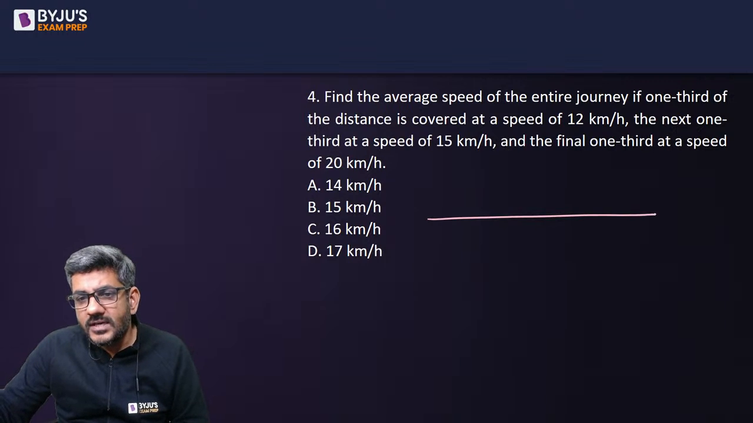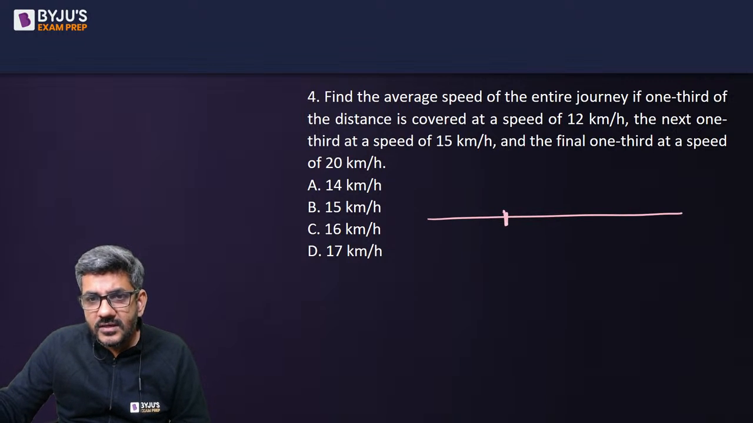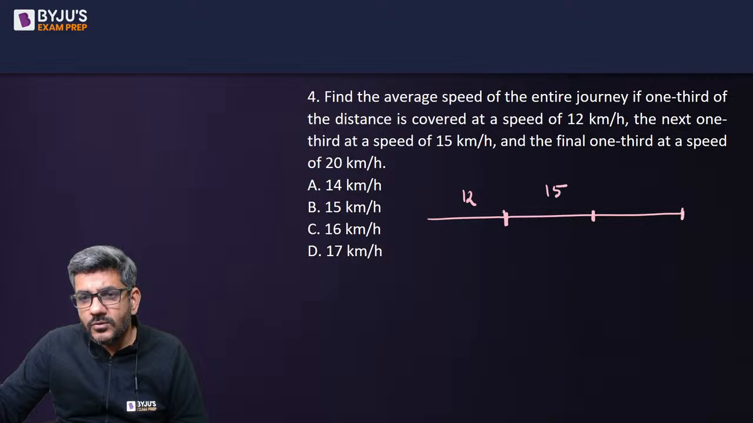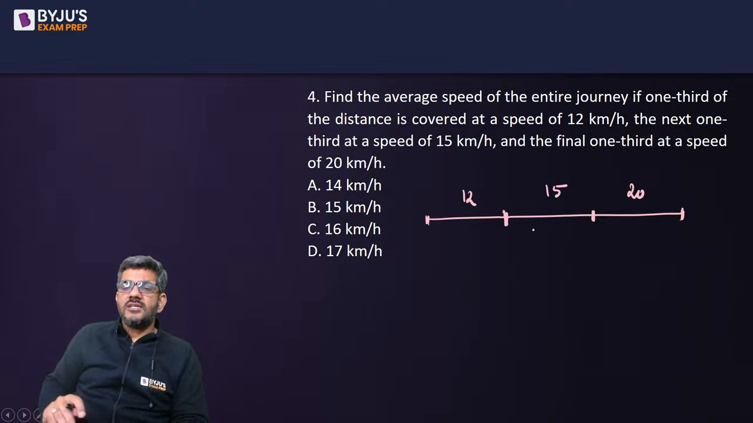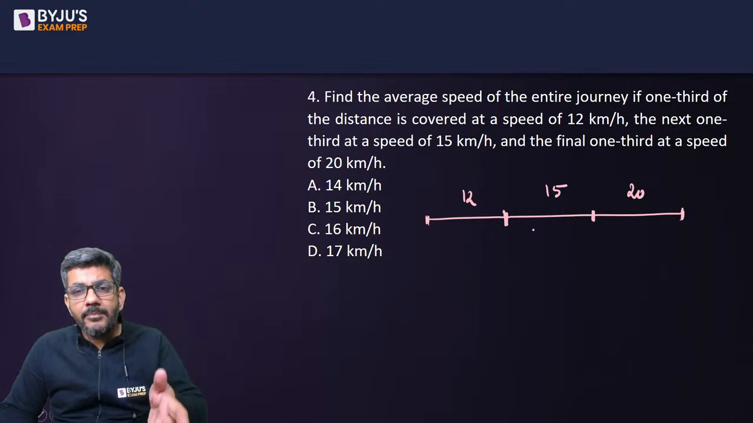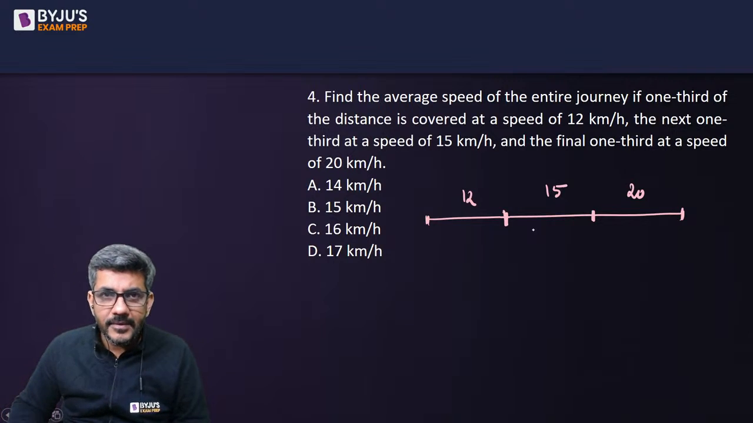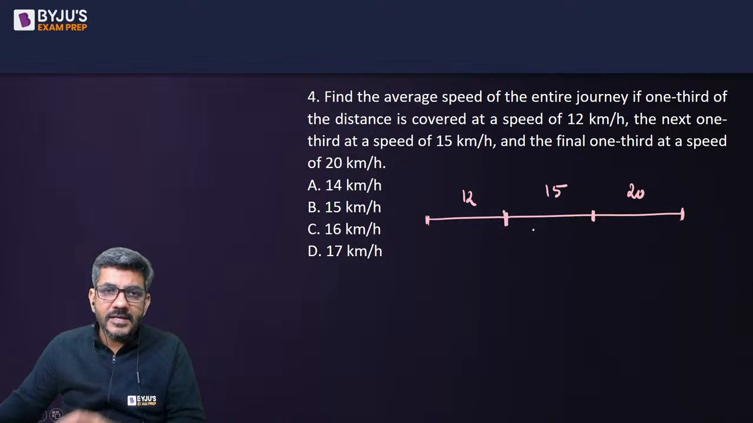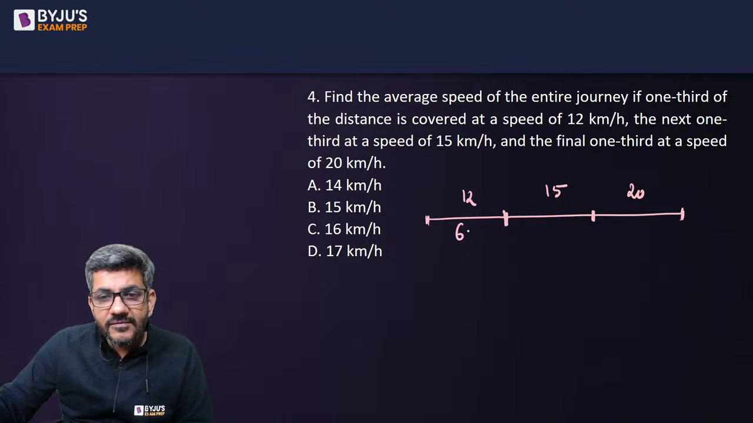So the distance, whatever it is there, first one third of the distance is traveled at a speed of 12. Next one third is traveled at a speed of 15. The last one third is traveled at a speed of 20. So can't I just assume the distance which is a multiple of 12, 15 and 20? A common multiple of 12, 15 and 20 is 60. So let us say first one third of the distance is 60 kilometers.